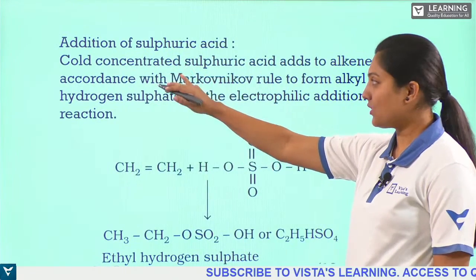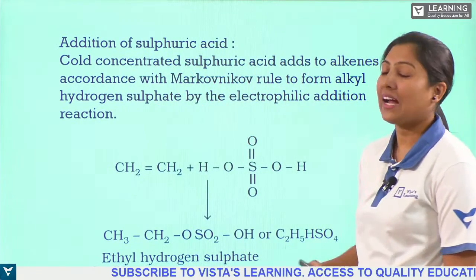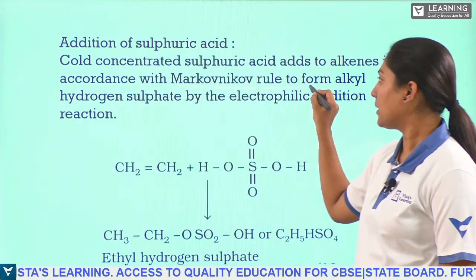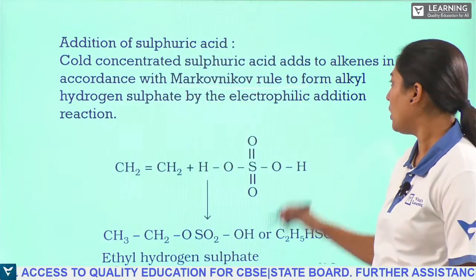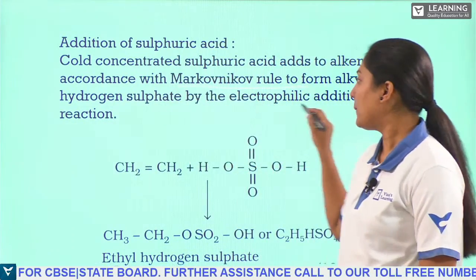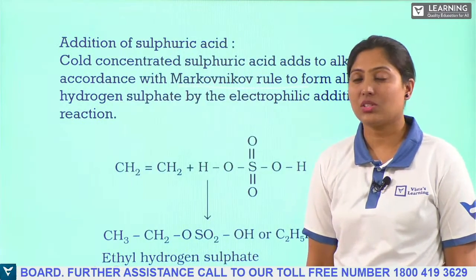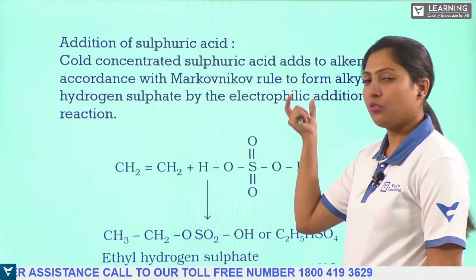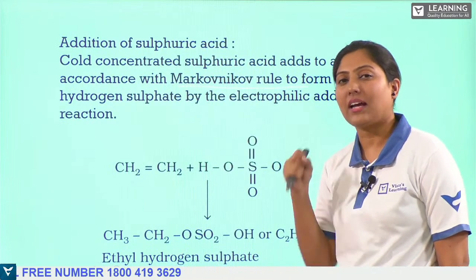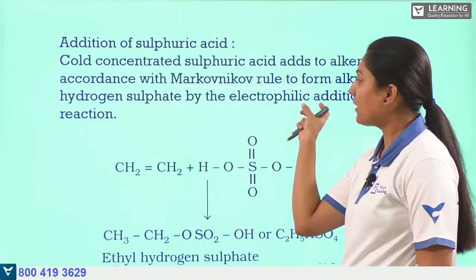Cold concentrated sulfuric acid is added to alkenes in accordance with Markovnikov's rule to form alkyl hydrogen sulfate by an electrophilic addition reaction. Electrophilic, you need to remember, means the electrophile is attracted.